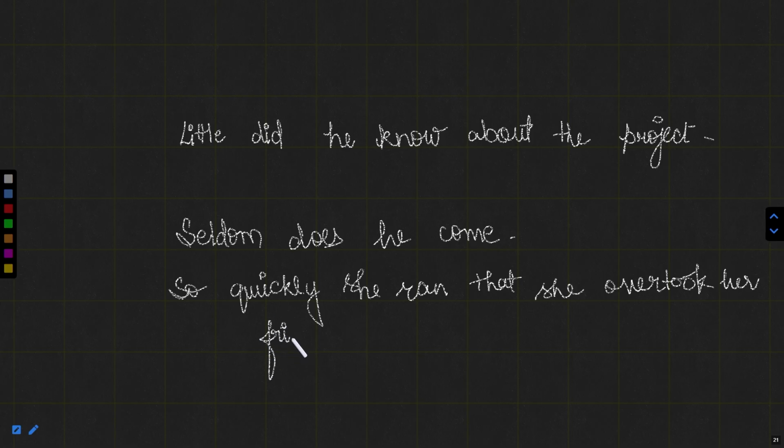Why so? Because here we have written she ran, which is incorrect. Instead, we should write did she run. So quickly did she run that she overtook her friends. In this manner, we can use these words and the rule of inversion, which is really very, very important and widely asked in our exams.